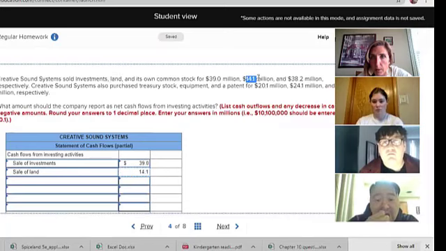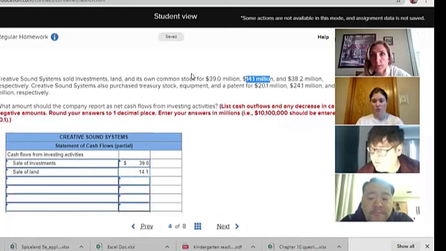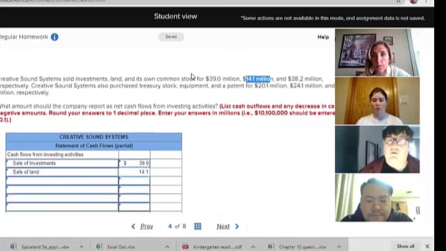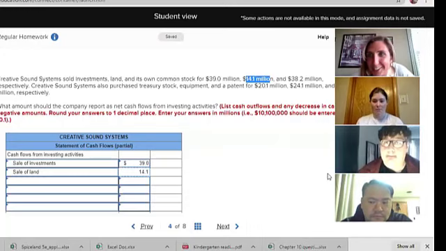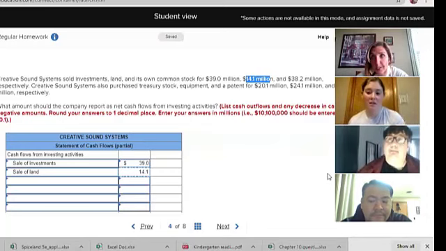That's the second number. But then the third one says sold its own common stock. When you sell your own common stock, where does that go? To other people. You sell them to other people? Yes, you are issuing stock. That's confusing, but yes, you're issuing stock.